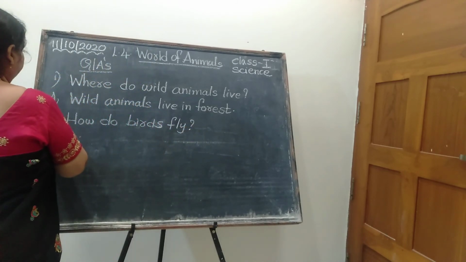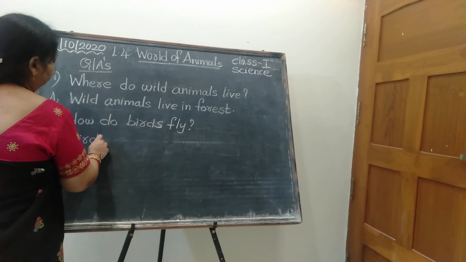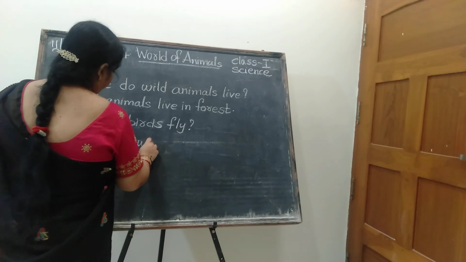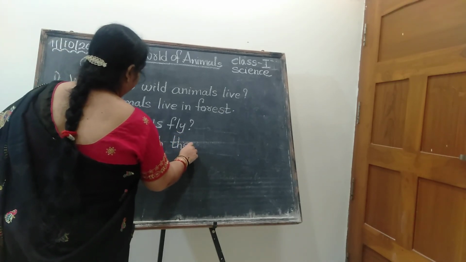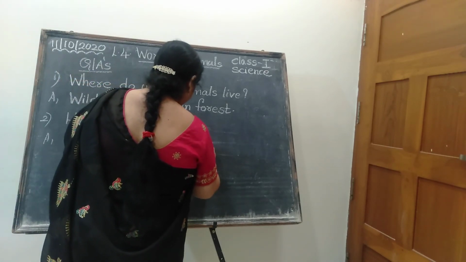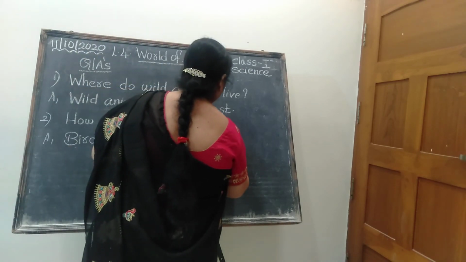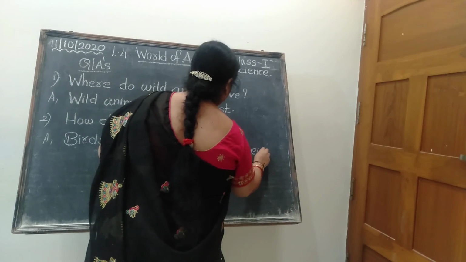Start with the capital letter, capital B. Birds fly with the help of their wings.